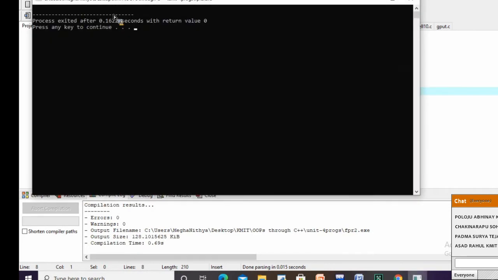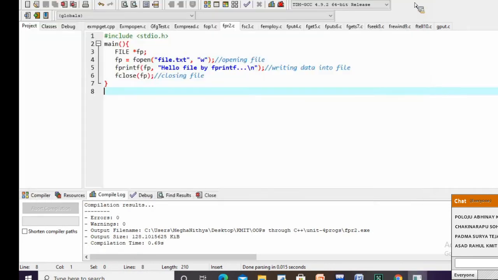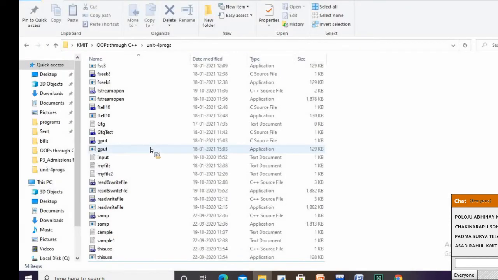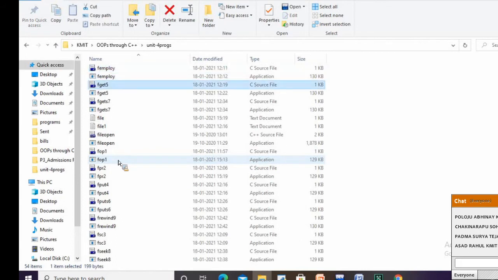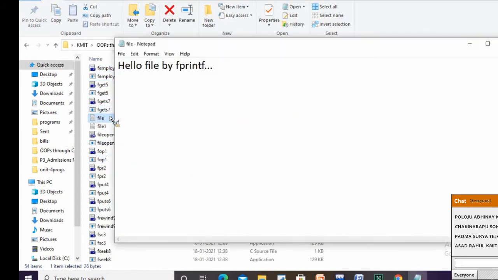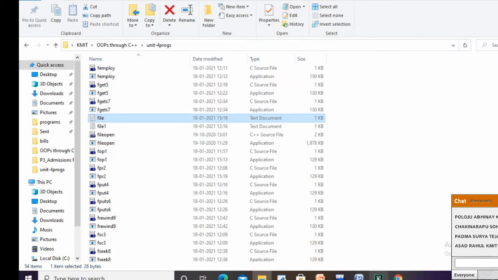I'm running it. It has executed. So I'm going to search for file.txt. This is my file.txt: "Hello file by fprintf." This is the content I have written into file.txt by using fprintf. Clear, everyone?